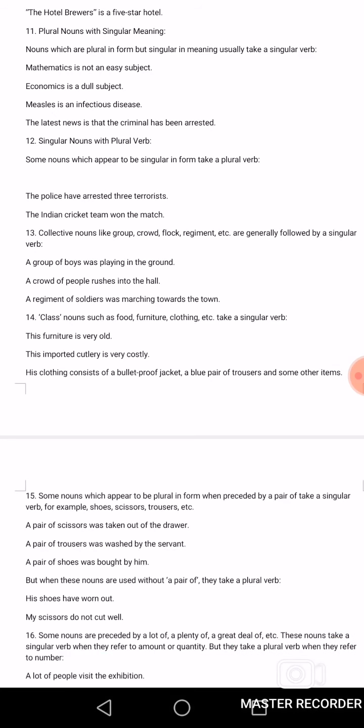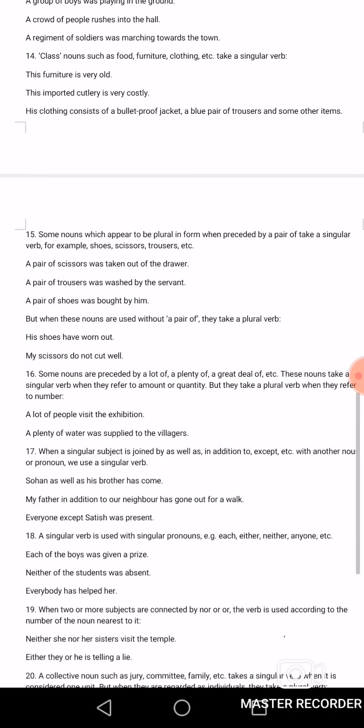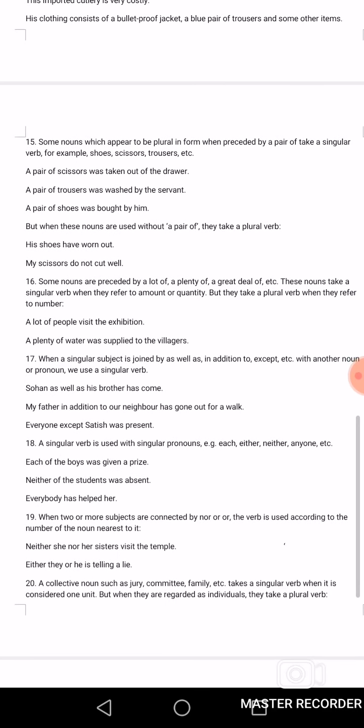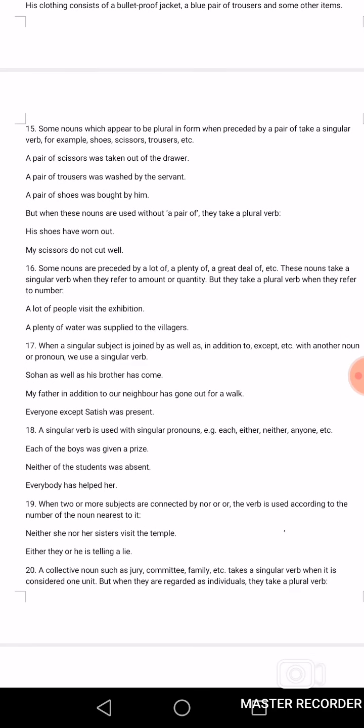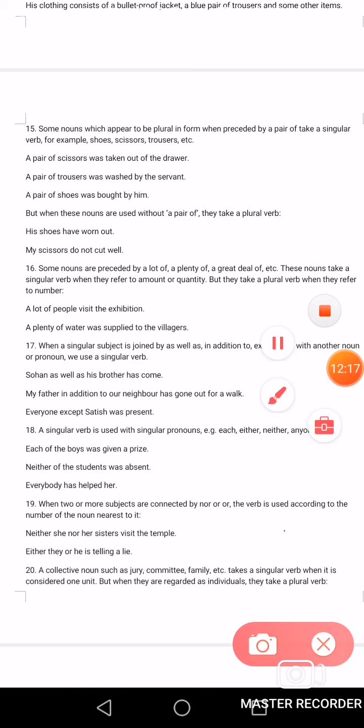Now come to the next point, that is some nouns which appear to be plural in form when preceded by a pair of take a singular verb. For example, shoes, scissors, trousers, etc. A pair of scissors was. A pair of trousers was. A pair of shoes was.